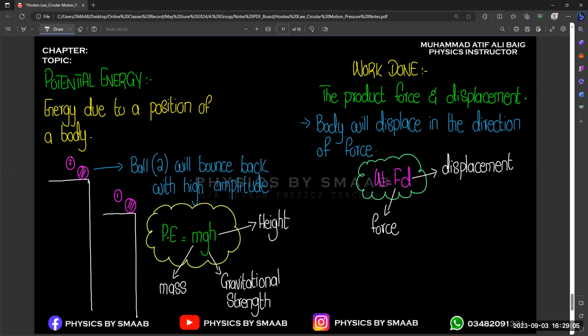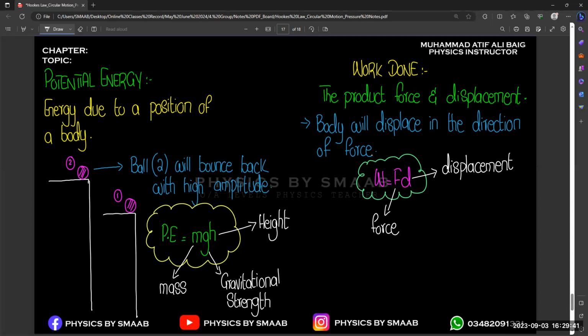Because it is due to the position of a body, it depends upon the position. So the more we stretch the rubber band, it is a natural concept that we get a long distance or a long range after releasing from that point. But kinetic energy is due to the motion, so that is very simple, we can easily identify it with the help of the movement of the body, right? Any confusion?